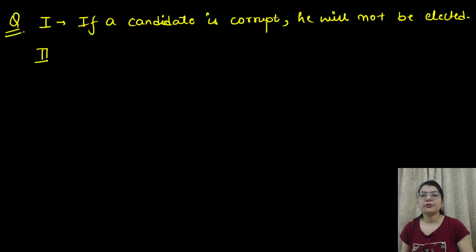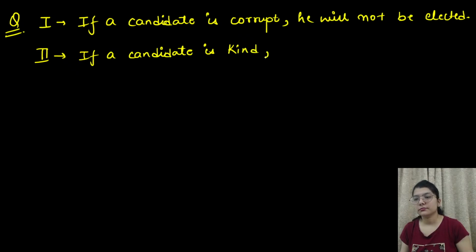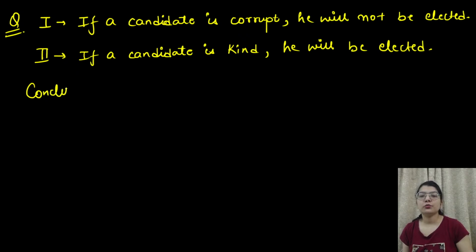And statement 2 is, if a candidate is kind, he will be elected. So you have to tell what will be the conclusion of these statements.